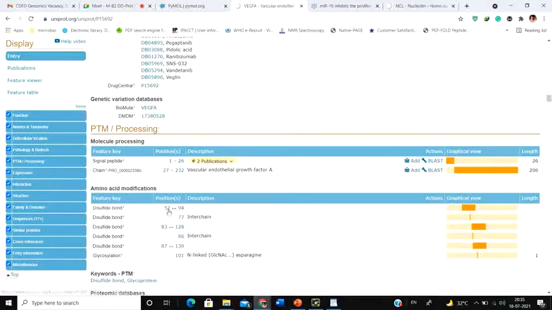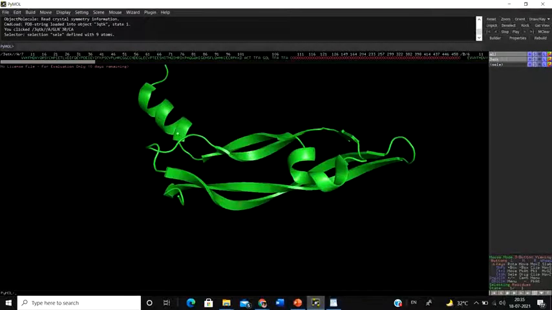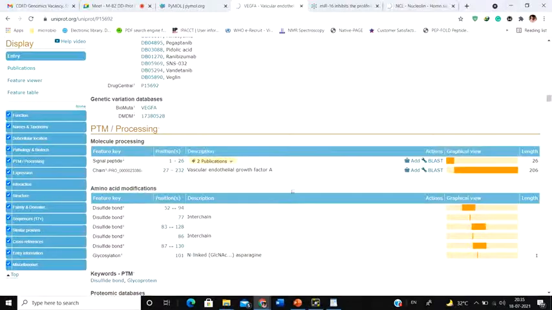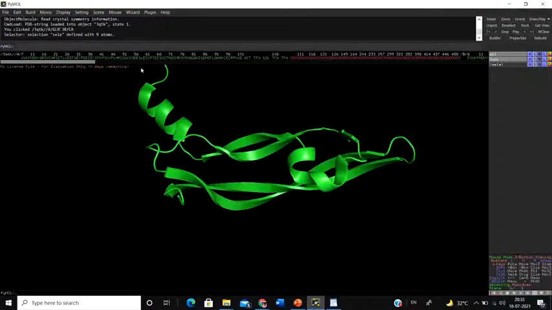You have a disulfide bond between the 52nd and 94th cysteine, whereas the 77th cysteine participates in an interchain disulfide bond. That means it participates in VEGF binding with the other chain. Now see, this is a VEGF protein, 52nd to 94th. Let's see, do we have the 52nd cysteine here? Now the sequence might be a little different because